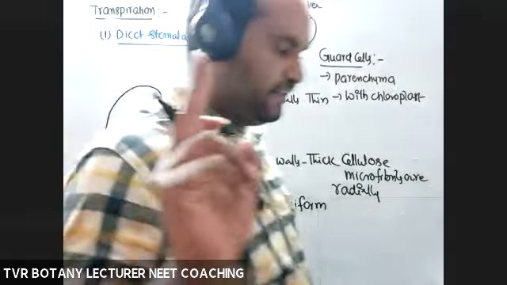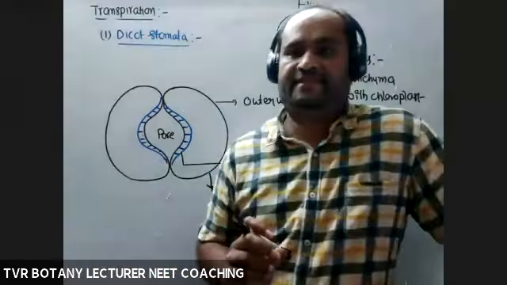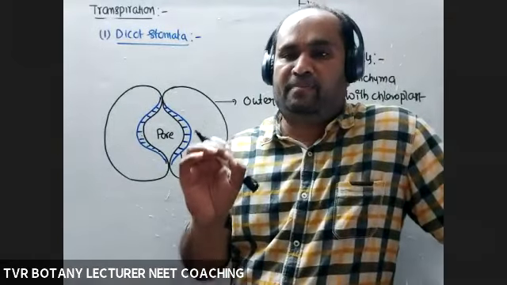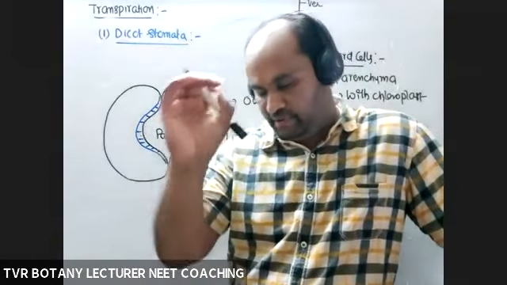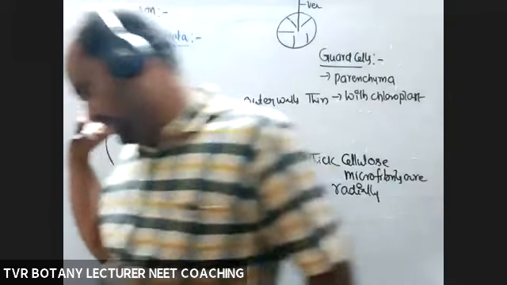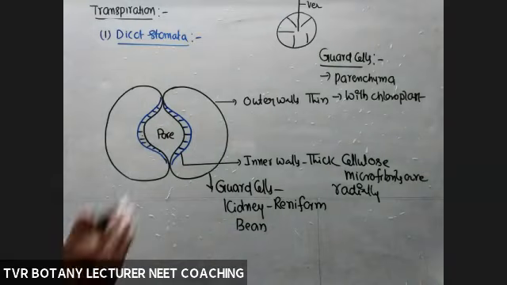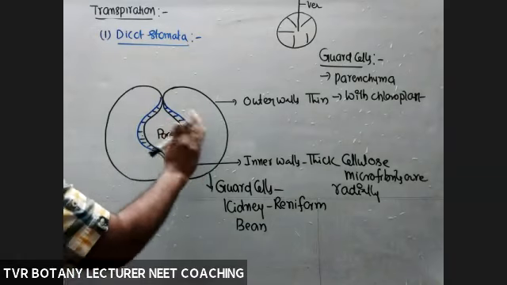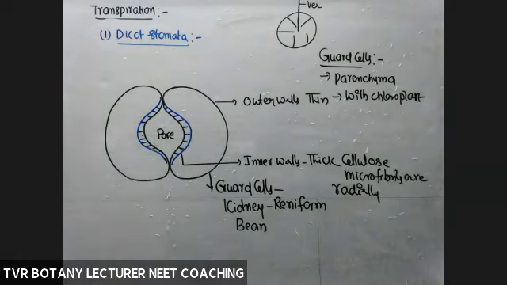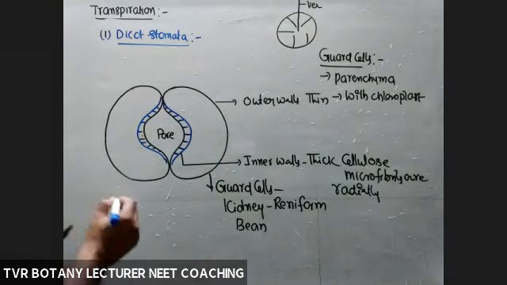So in the case of hydrophytes, all epidermal cells of shoot system are able to perform photosynthesis. But what about in the case of terrestrial plants, xerophytes? Not all epidermal cells, only a certain number with chloroplasts. Guard cells are able to perform photosynthesis to some extent only because of chloroplast.